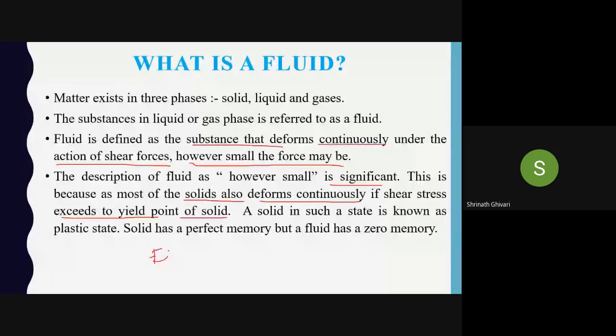And if it exceeds the yield point, then it is in a plastic state. I cannot bring it back to its original shape. It is deformed. A solid has a perfect memory. Ice has to remain ice. It won't take the shape of the glass. But a fluid has zero memory. I poured it from glass to jar and jar to glass. It forgets its memory. If I pour it from glass into a jar, will it remain in the shape of the glass? No. It has zero memory.